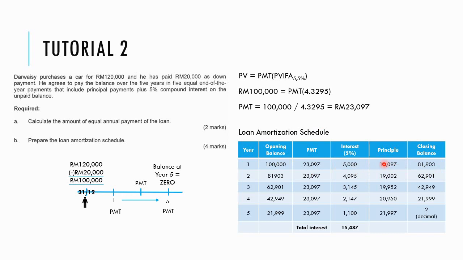81,902. So I have done it until year 5 and the final figure here is 2. So it's not exactly 0 because I have been rounding off since year 1. So there is a mathematical error of 2 here. But it's okay. It's okay.